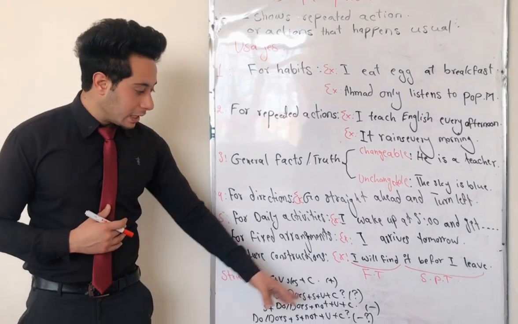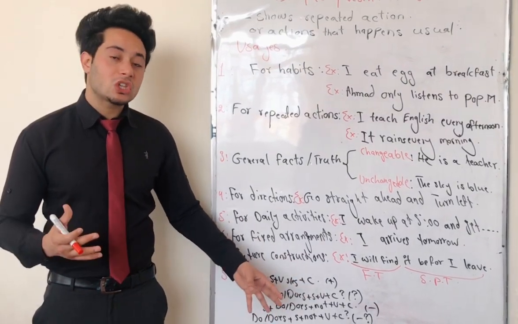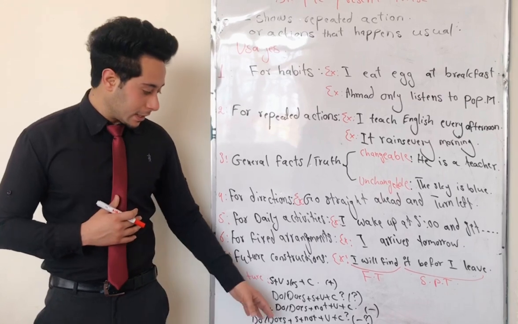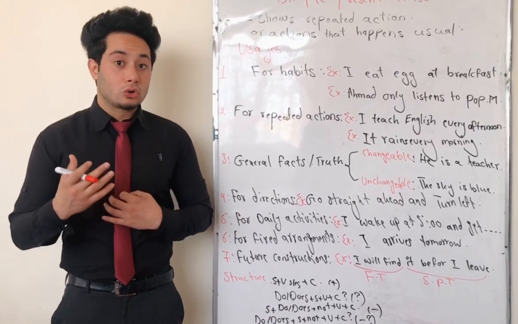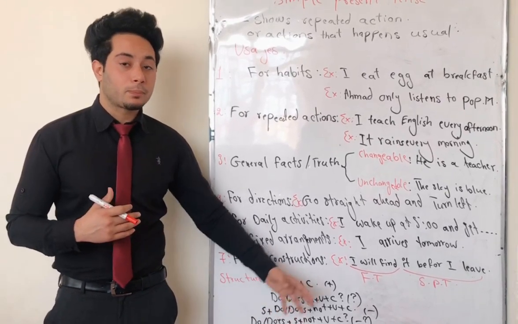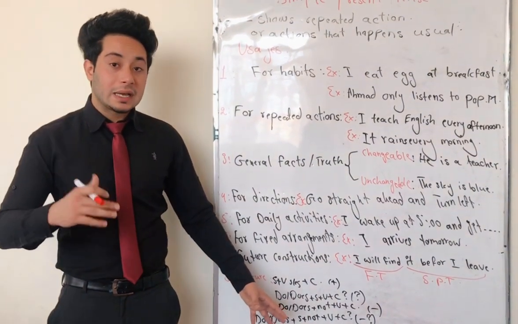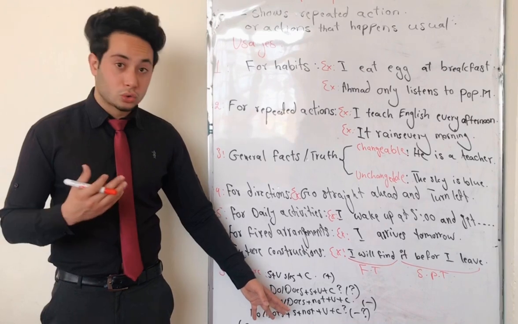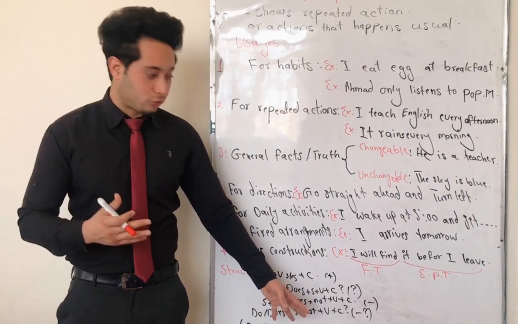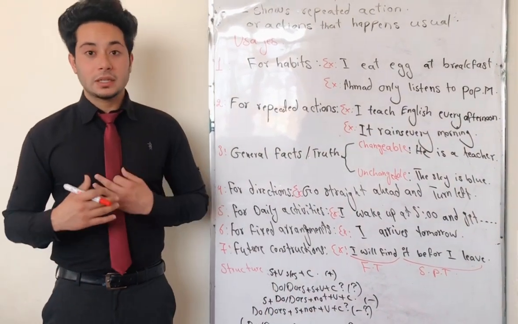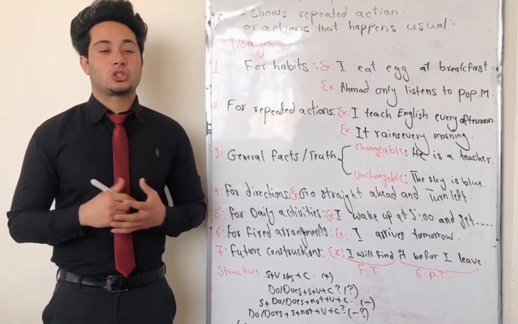Okay, let's talk about the negative structure. The negative structure for simple present tense is subject plus the auxiliary verbs, which are do, does, or to do verbs, plus not plus verb plus complement. And what is the structure for a negative interrogative form? Do, does, or to do verb plus subject plus not plus verb plus complement.